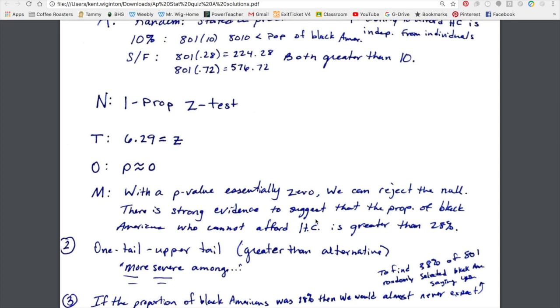The last part was to interpret the p-value. Take some time with this one. Look in the book, see how they word it, look in some of the examples, the odd ones in the back, and see how they rephrase these things.